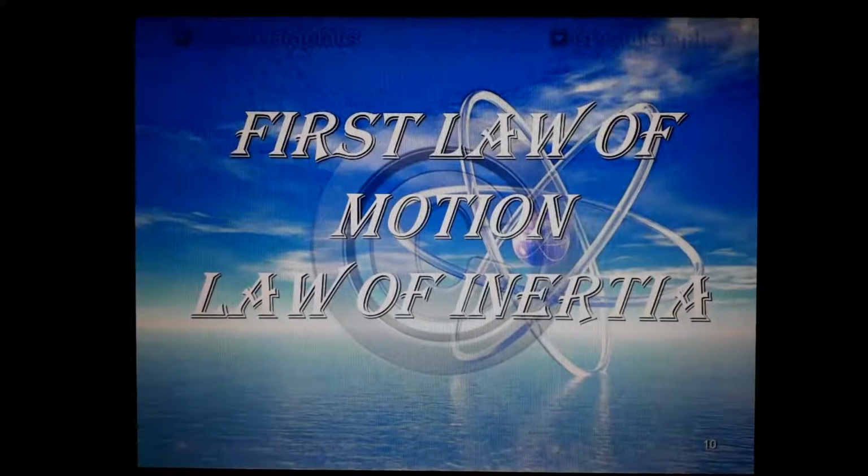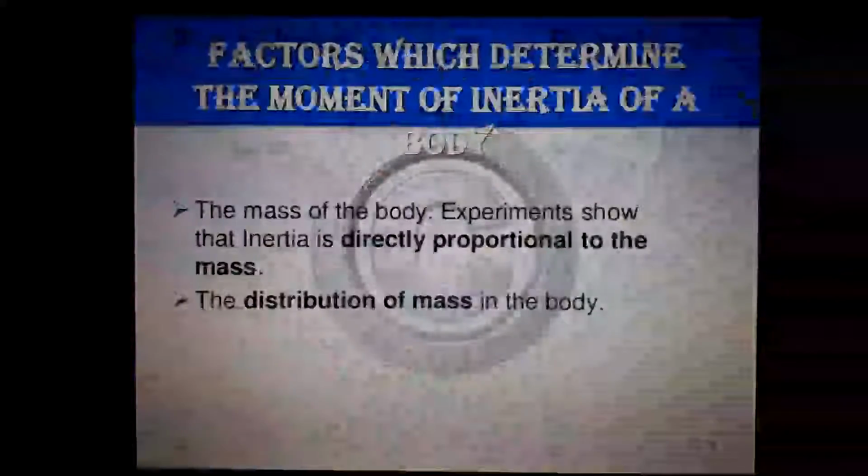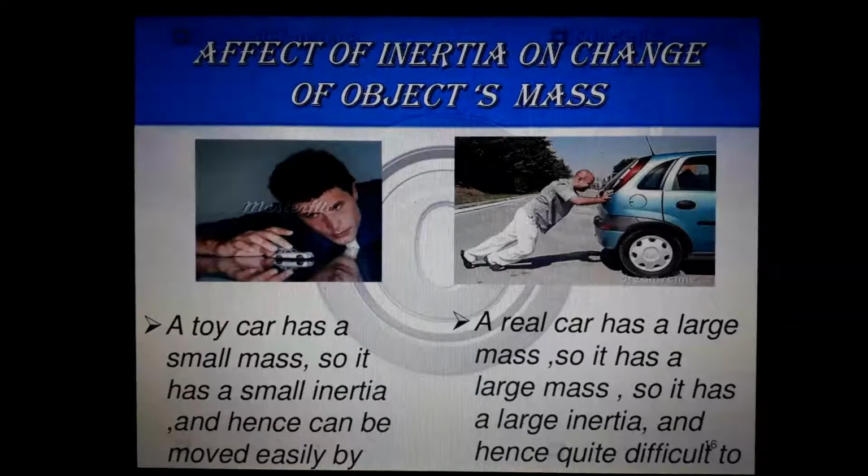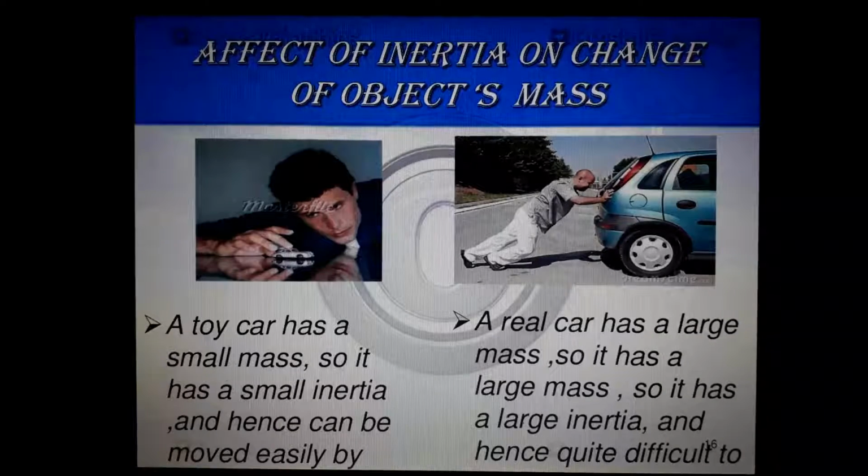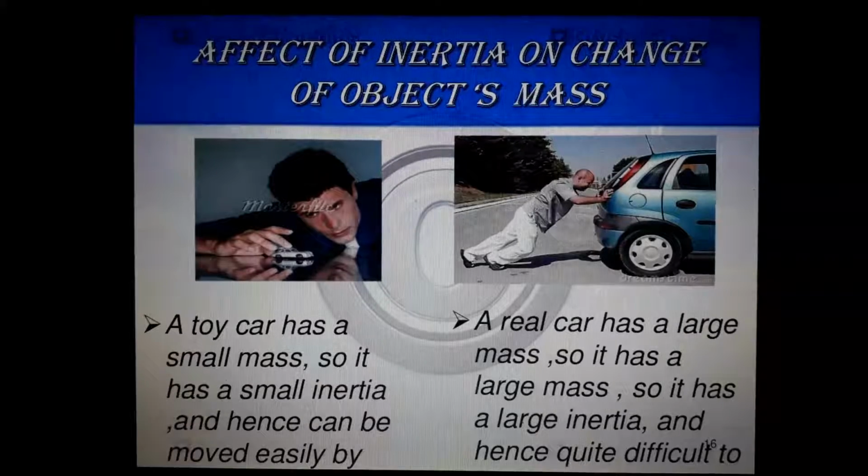For example, yesterday we talked about a car. See, here two cars are there. The small car has less inertia. The big car has huge inertia. That's why it is very difficult to pull the bigger car. The mass is also very small in the small car, and the mass is huge in that big car. So commonly we can also say that inertia means mass itself, inertial mass.